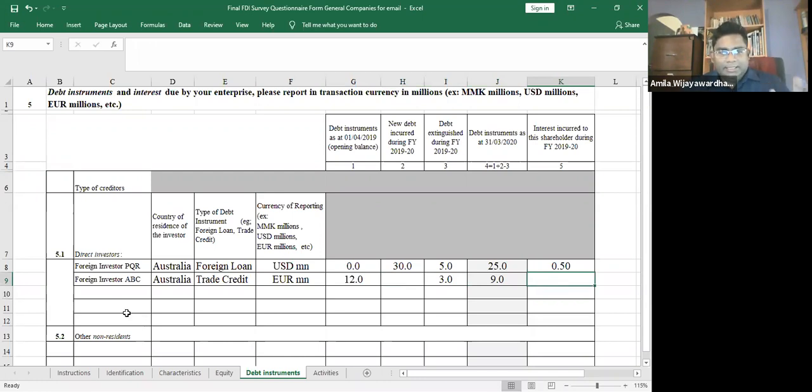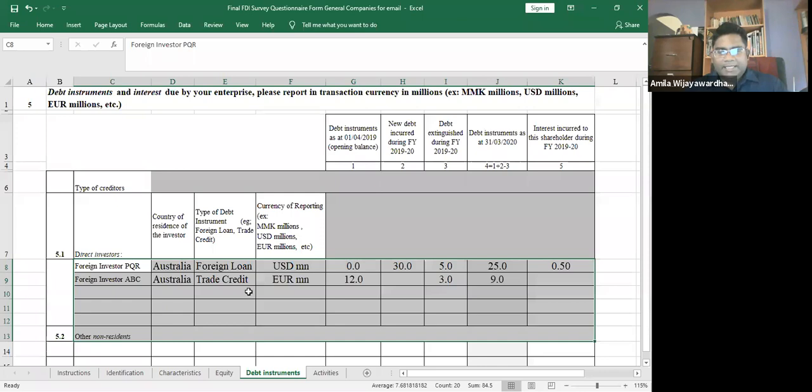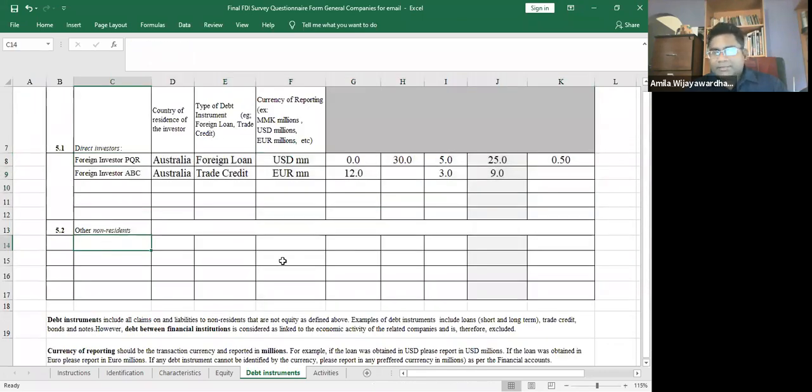Likewise, the main thing is this has to be your direct investors, your parent company, or any non-resident investor that holds more than 10% of your shares. If there are other non-residents, it is highly unlikely, but there could be other non-residents that hold less than 10% of your shares, and that should be included here based on the instrument. There could be some other non-residents, let's say, who hold a bond issued by your company.